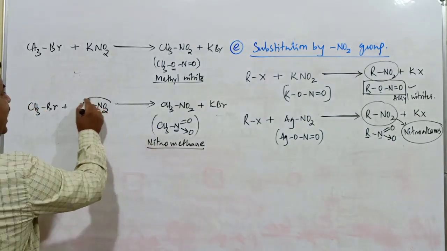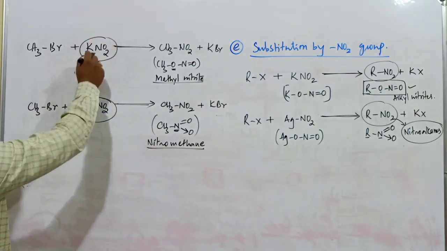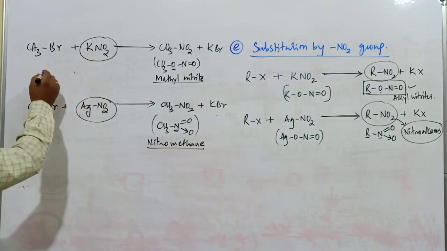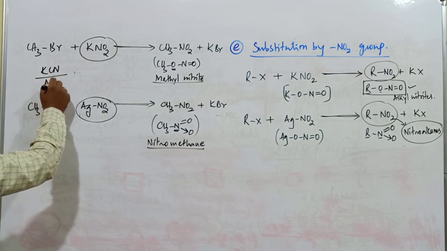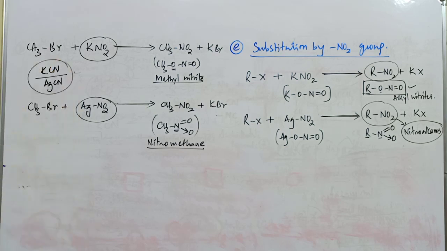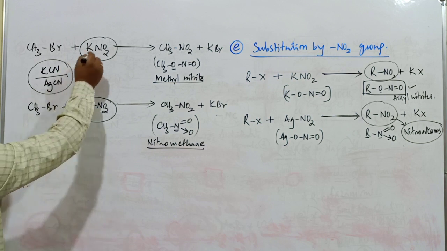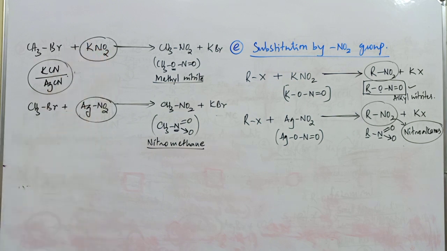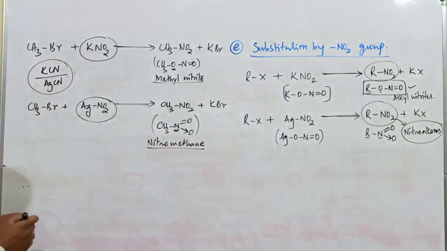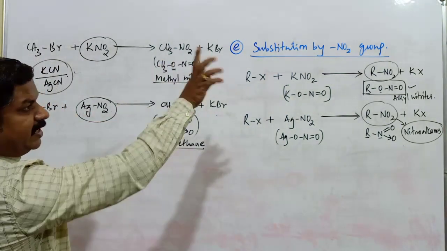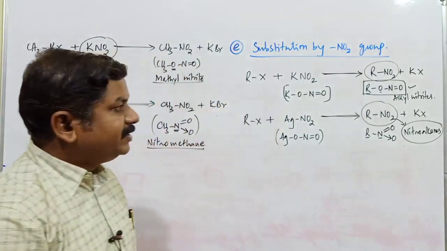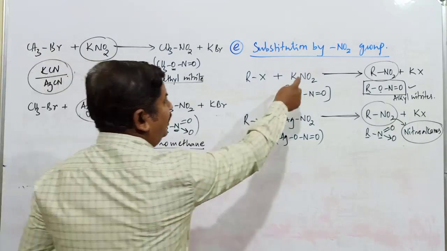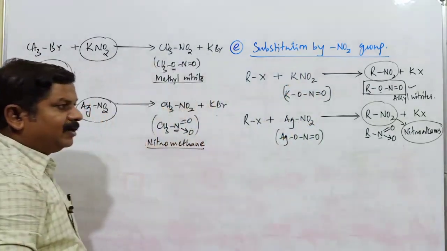Why this difference when the same set of reagents, potassium nitrite and silver nitrite, are used? We have already discussed the difference between KCN and AgCN. This one also takes place in the same manner. This one is mainly because of ionic nature, and this one is mainly because of covalent nature. So formation of two different products is possible. Substitution by NO2 group is very similar to substitution by the cyanide group, mainly because of the ionic character of this compound and the covalent character of this compound.